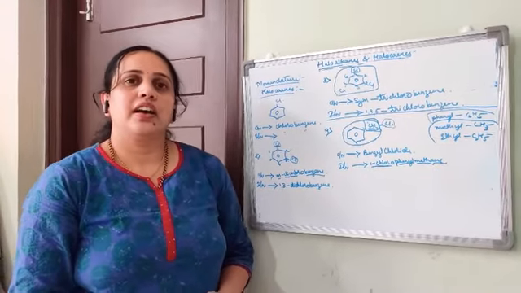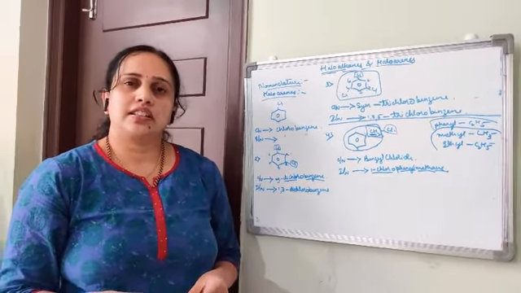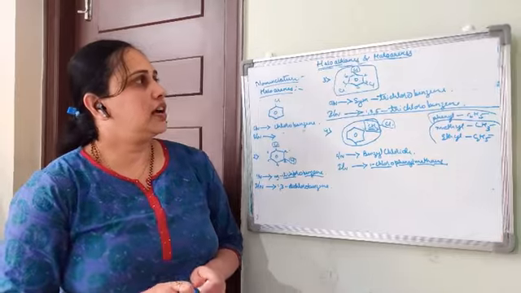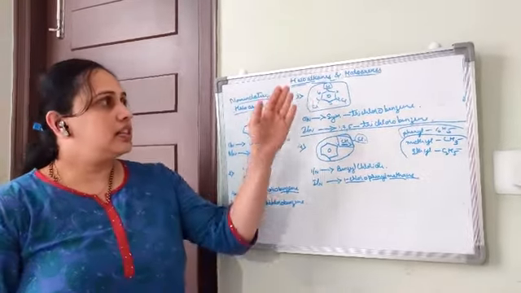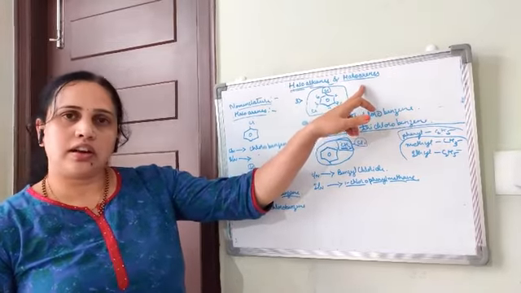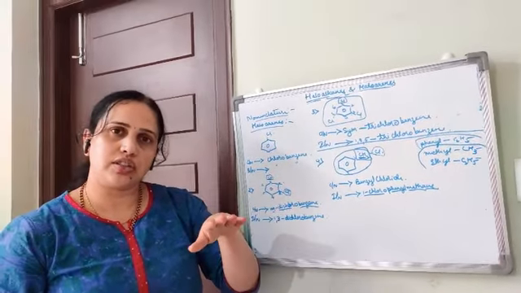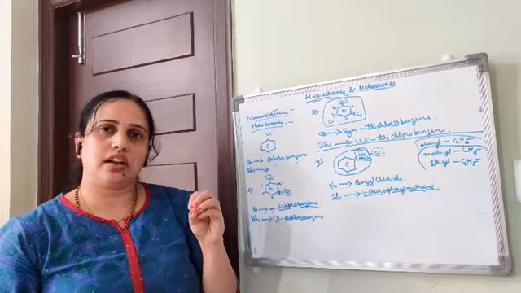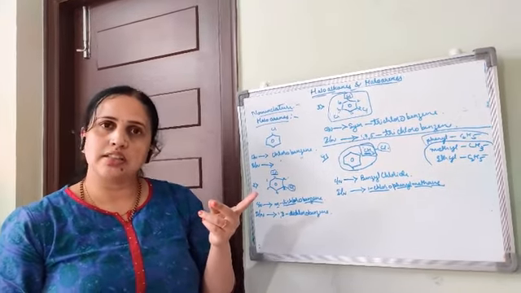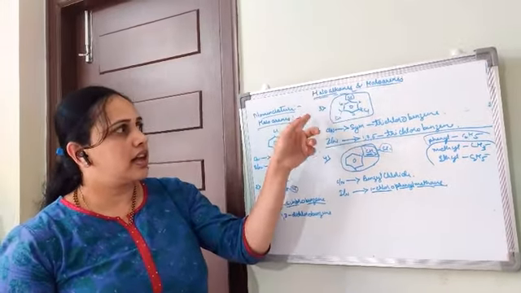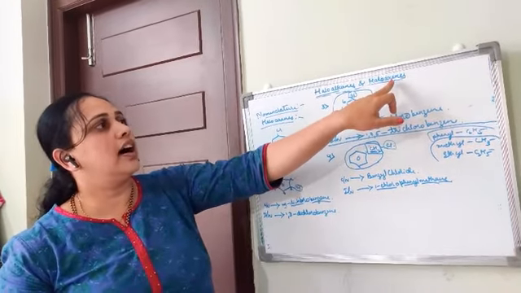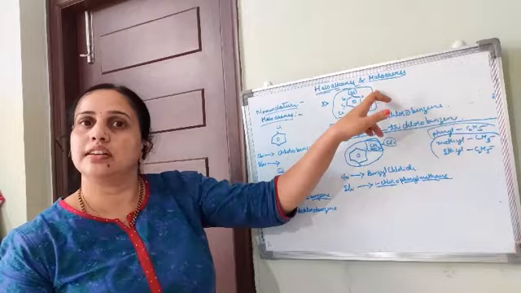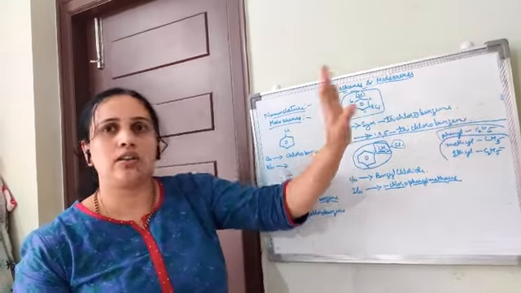So, what we have studied in this class is mainly haloalkanes and haloarenes. In haloalkanes and haloarenes, we have studied the classification. In that classification, there are monohaloalkanes, dihaloalkanes, trihaloalkanes, and in arenes also monohaloarenes, dihaloarenes, and trihaloarenes.